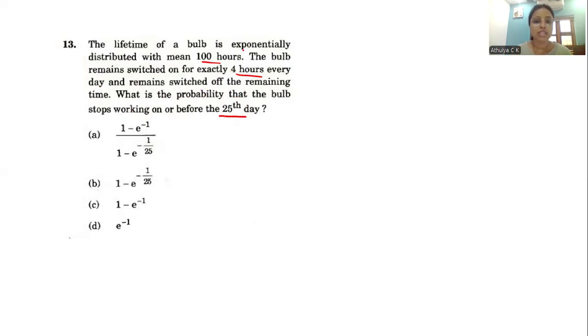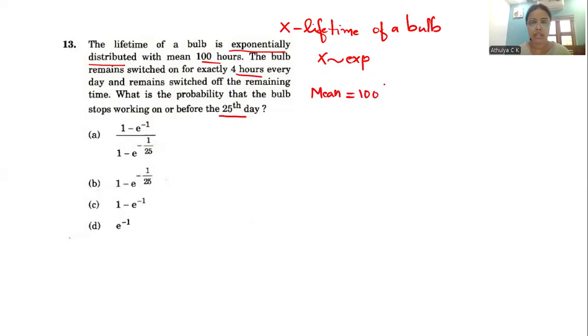In the question, it is given that the lifetime of a bulb is exponentially distributed. That is, it follows an exponential distribution. Let X denote the lifetime of a bulb. So X follows an exponential distribution, and we need to find out the parameter. Here the mean is given as 100 hours.